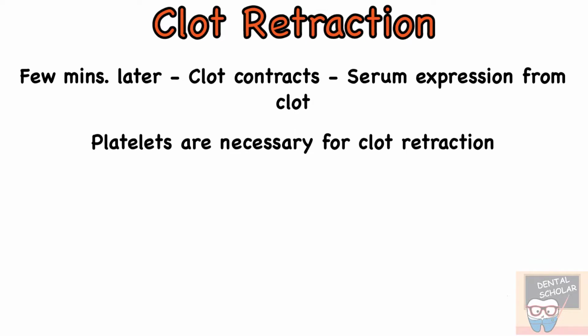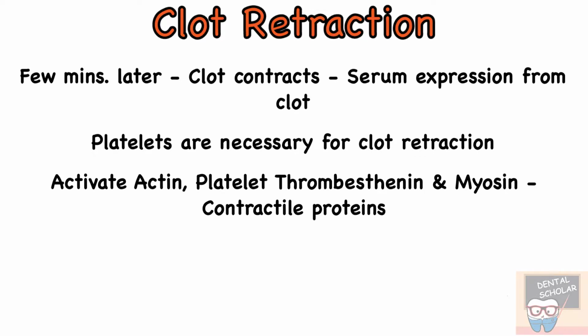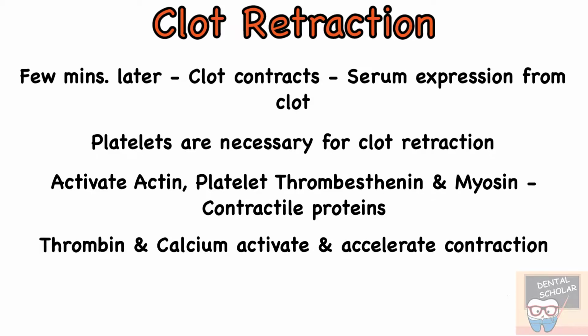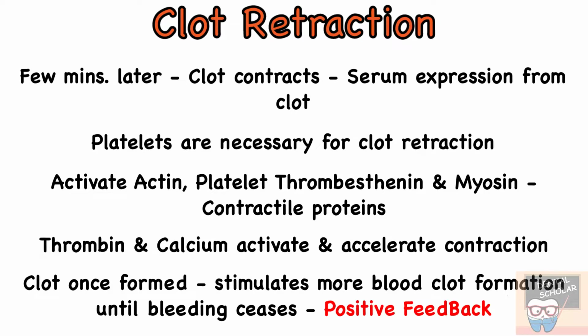The platelets are necessary for clot retraction. What they do is activate platelet thrombasthenin, actin and myosin, which are contractile proteins. So these contractile proteins lead to contraction. Thrombin and calcium activate and accelerate the contraction of the blood clot. The blood clot once formed stimulates more blood clot formation until bleeding ceases, and this is called positive feedback of the clot formation.